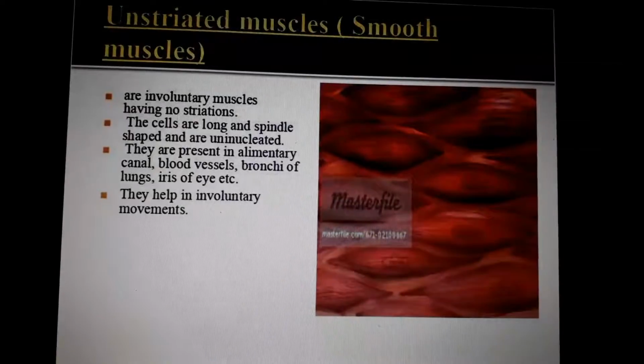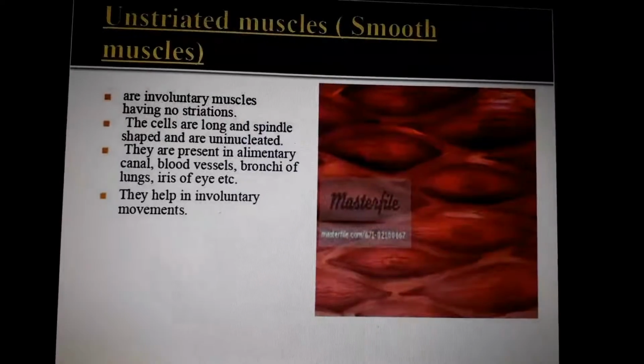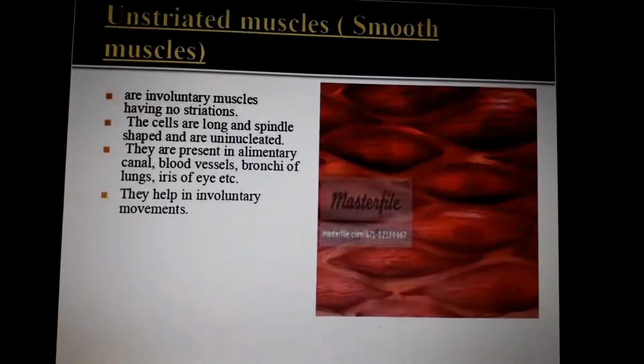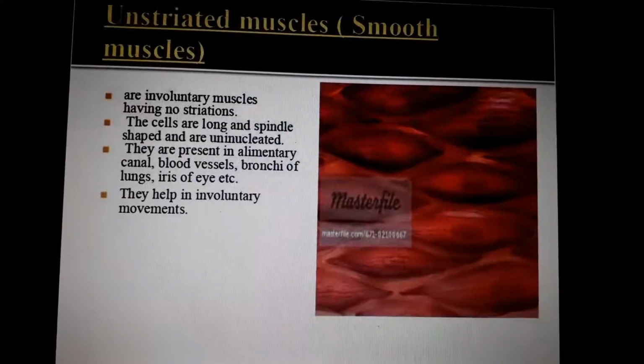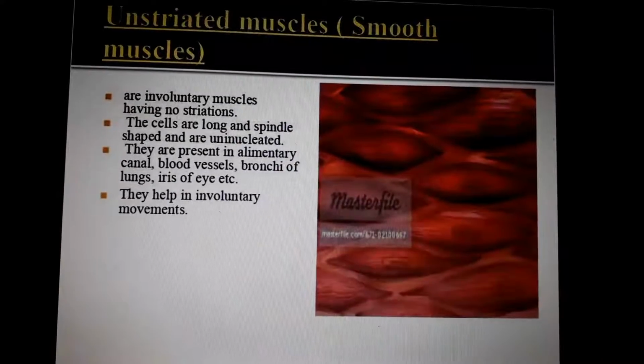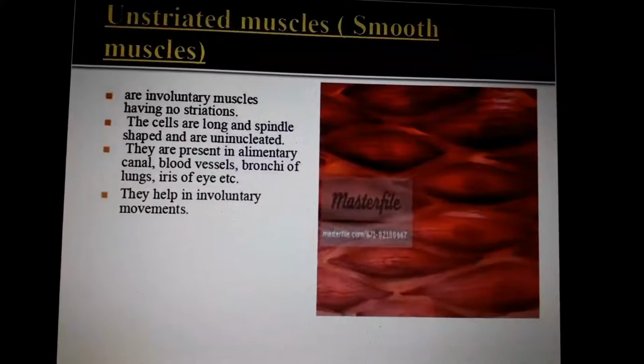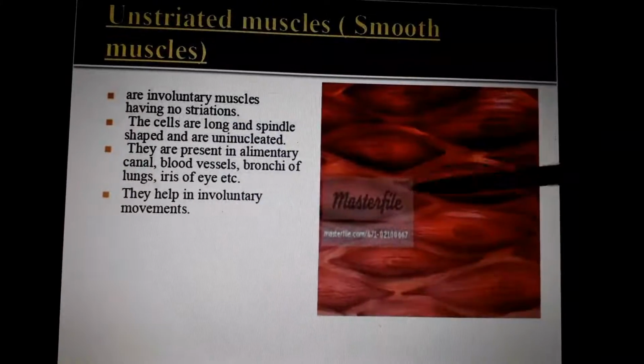Unstriated muscles or smooth muscles. Our heart muscles or cardiac muscles are also unstriated. We cannot control that. They are involuntary muscles having no striations. The cells are long, spindle shaped and uninucleated. Spindle shape means this particular shape.